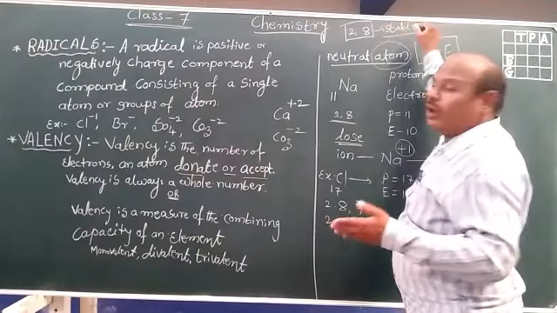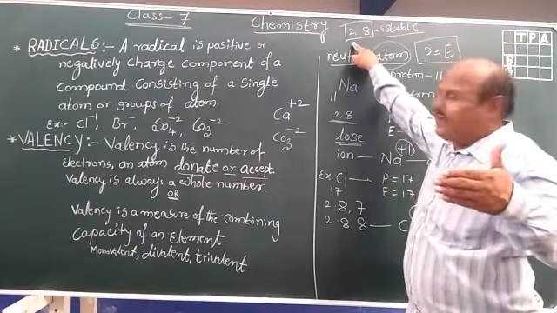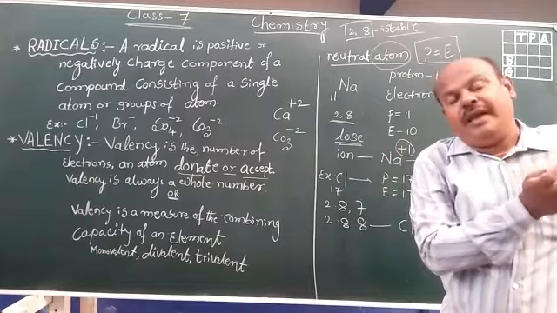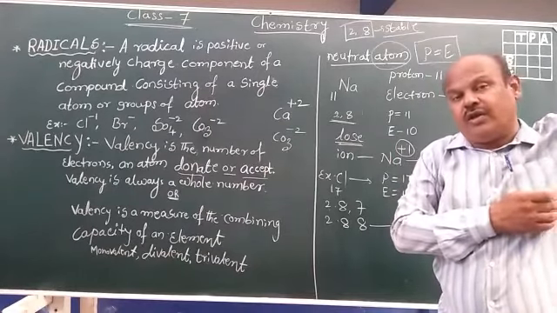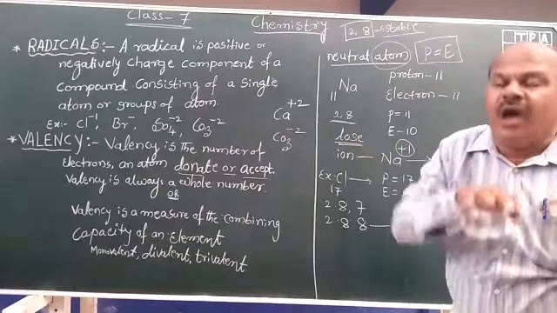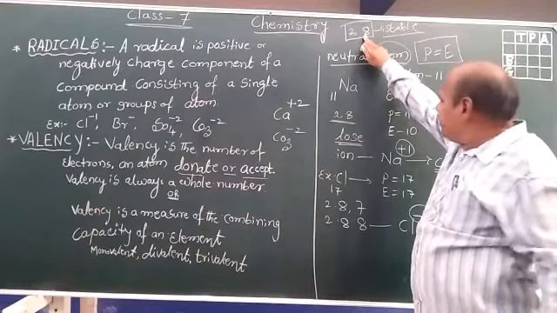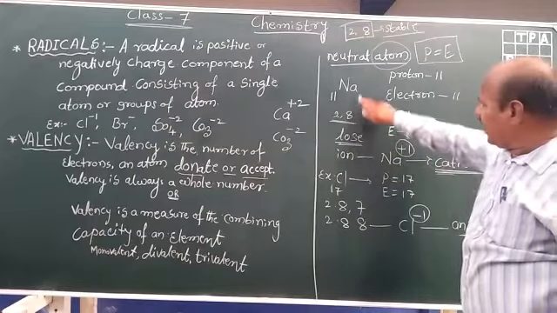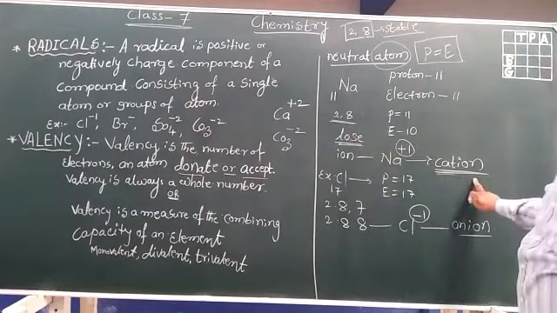Become stable. What is a stable atom? In the first orbit, it contains only 2 electrons, the second orbit contains 8 electrons. Then only it is a stable orbit in the electronic configuration. Neils Bohr gave the concept of electronic configuration, the arrangement of electrons. You know that from the previous class. An atom by losing electrons becomes a cation.